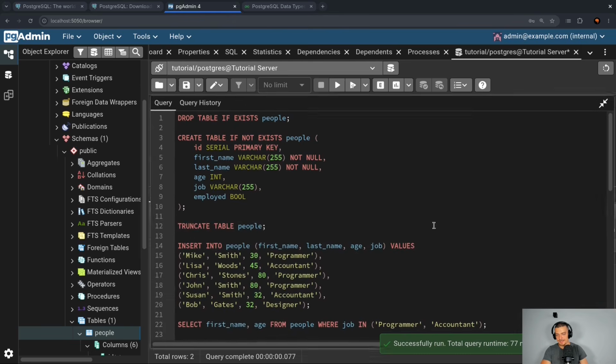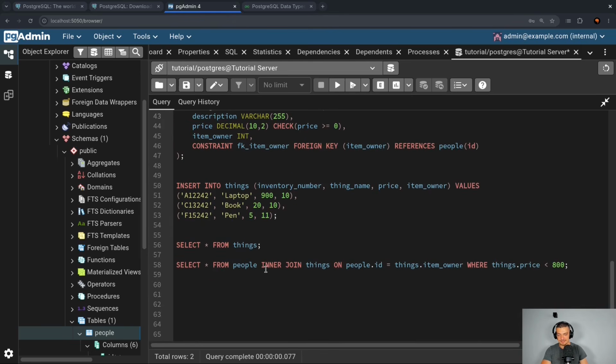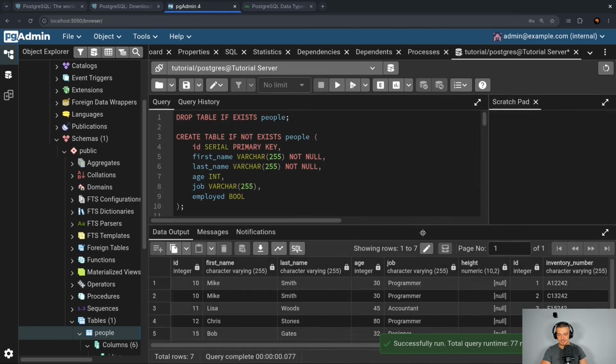There you go. But I can also do something like a left join. A left join means I take the left table, the people table, and show all the people even if they don't own things, but I also show the thing information. And for this, we need to remove the where statement so that we don't have the condition. Otherwise, we're filtering all the null values. But if I run this now, you can see what this does.